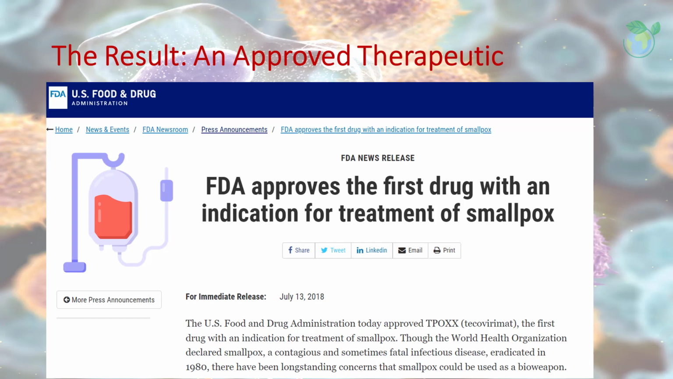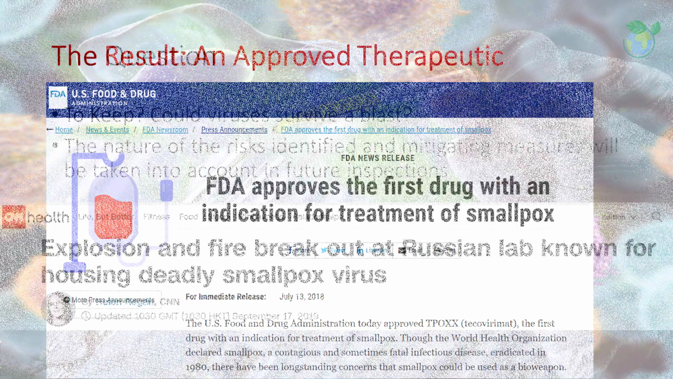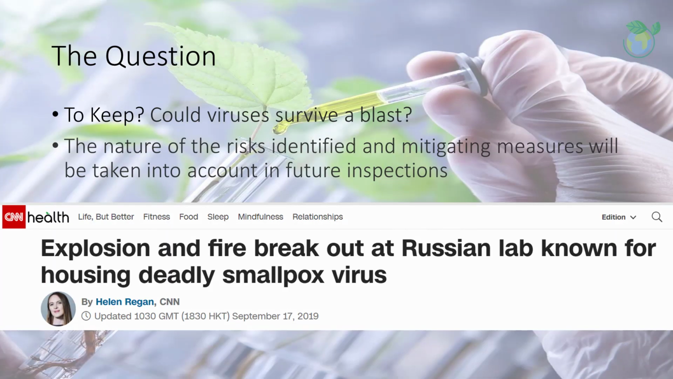Though the World Health Organization declared smallpox, a contagious and sometimes fatal infectious disease, eradicated in 1980, there have been long-standing concerns that smallpox could be used as a bioweapon. Let's ask ourselves the open and difficult question. The risk is no doubt present, expected or unexpected, just like the explosion at the lab facility holding and storing live variola virus stocks.